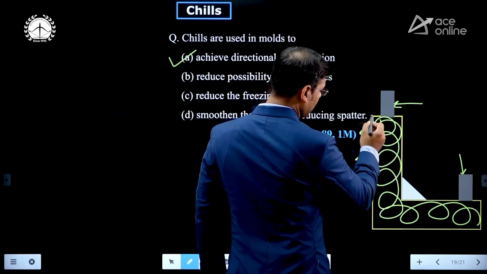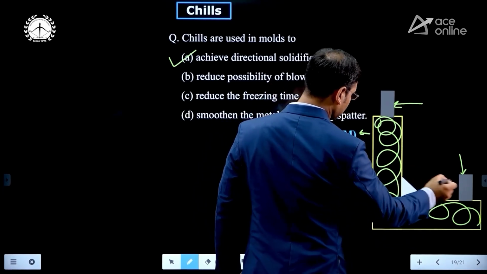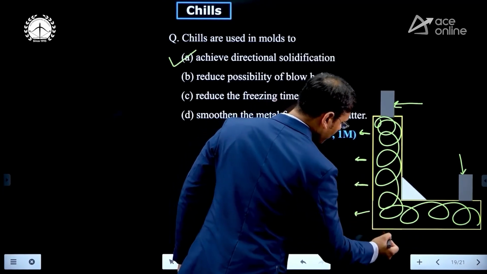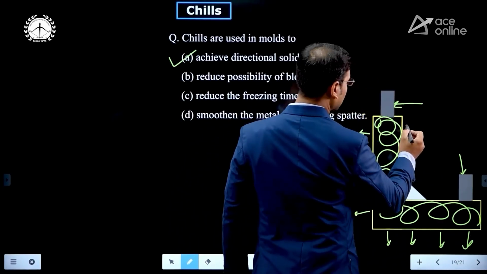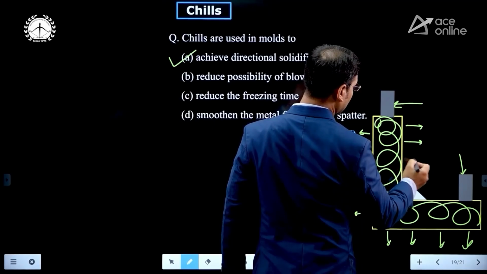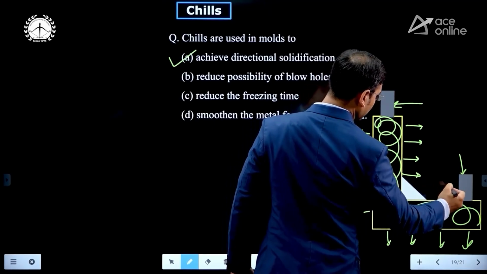This is the outside area, this is the inside area. The outside area has no problem, very easily the heat is going to transfer. But you can see that from here also heat is coming. Just see, from here also heat is coming.